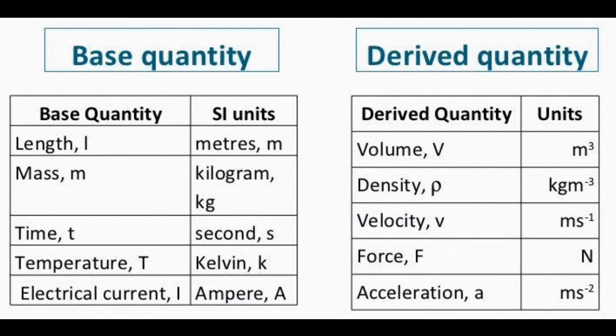During the 20th century, the MKS system became more popular than the CGS system, but the existence of two systems again led to the need for interconversion between them. So this created a need for just one universal system. In 1960, the General Conference on Weights and Measures met at Paris and developed an international system of units. The units of the 7 fundamental physical quantities in the SI system are given in the table.